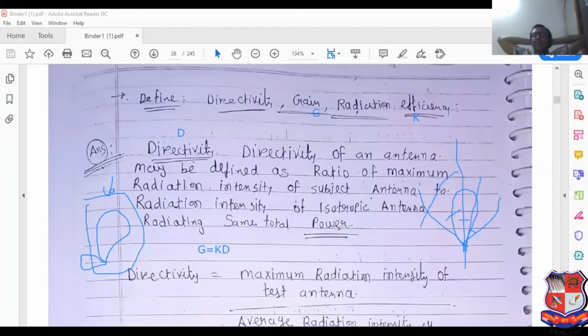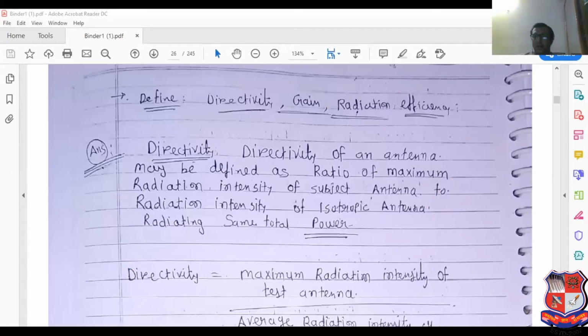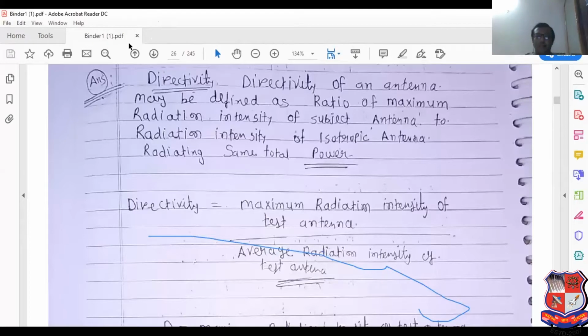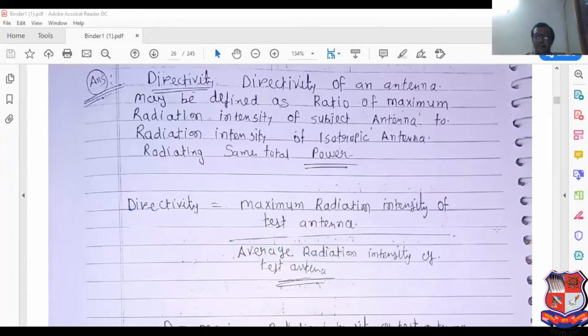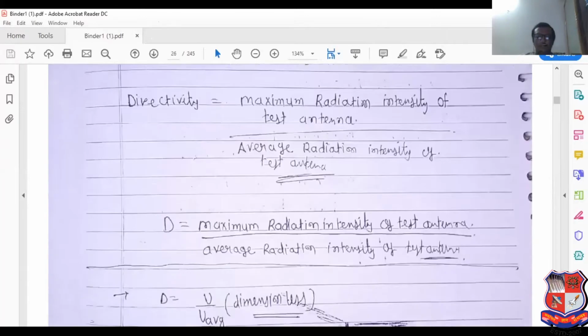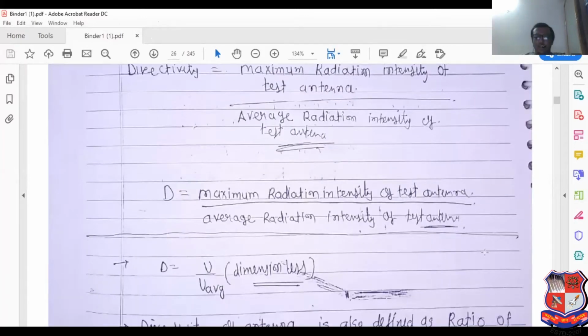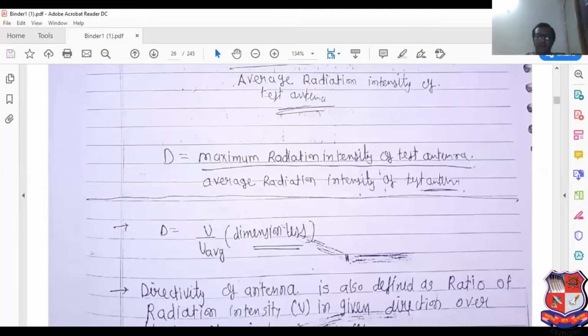So maximum radiation intensity of the test antenna divided by average radiation intensity of the isotropic antenna, it is the concept of directivity. Maximum radiation intensity of the test antenna divided by average radiation intensity, it is the concept of directivity.